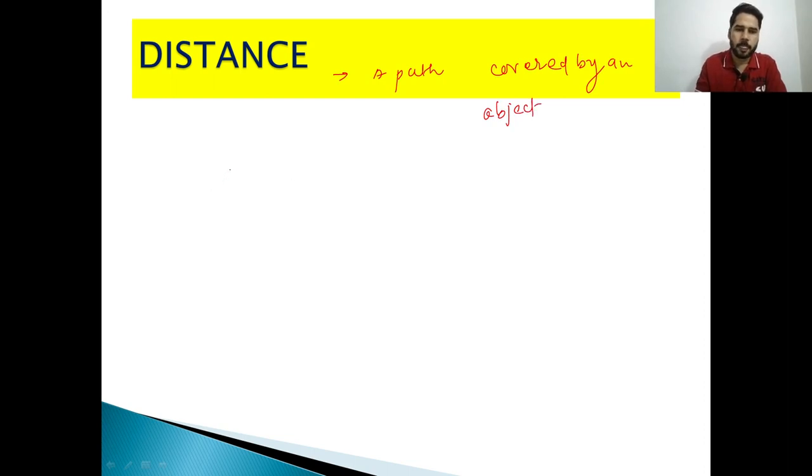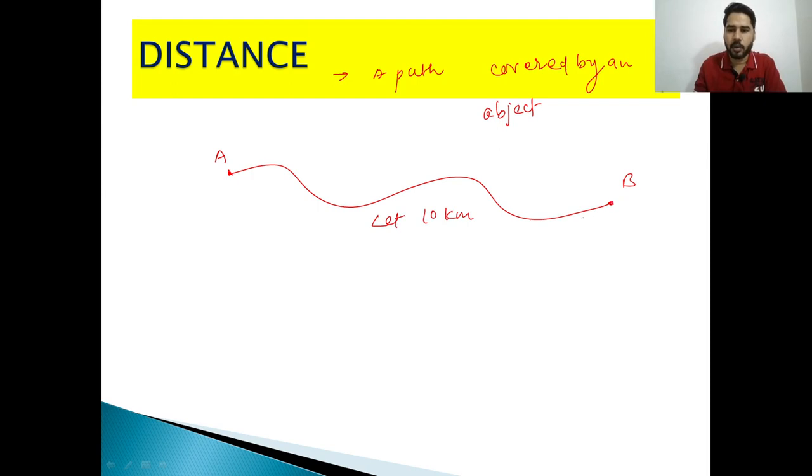Let an object be lying at A, then after covering some distance, let's take 10 kilometer, it reaches point B. So we can say it covers a distance of 10 kilometer.